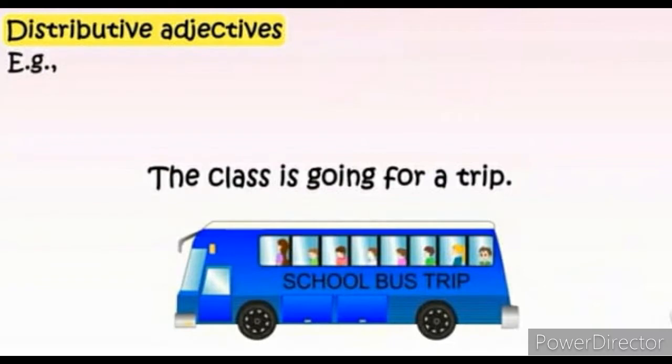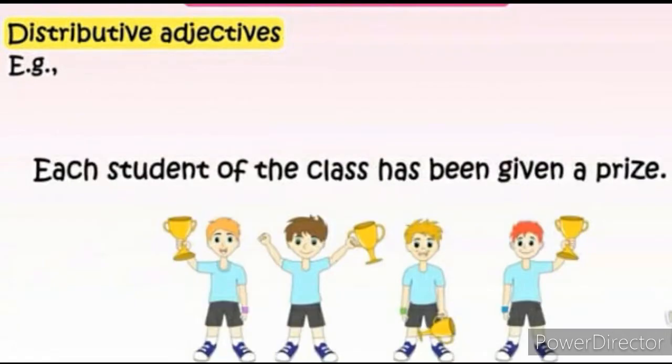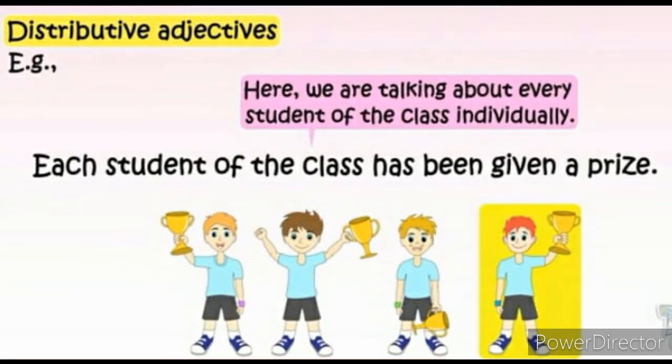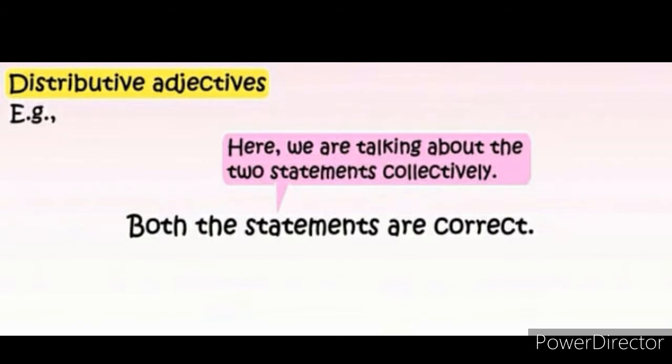The class is going for a trip. Here we are talking about all the students collectively who are in the class. Each student of the class has been given a prize. In this sentence, we are talking about every student of the class. Every student of the class was given a prize. So, we are talking about the students individually. Both the statements are correct. Here, we are talking about the two statements collectively.